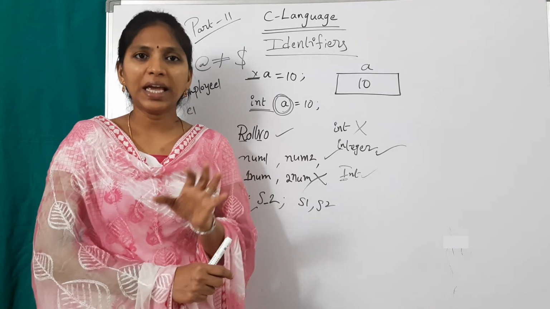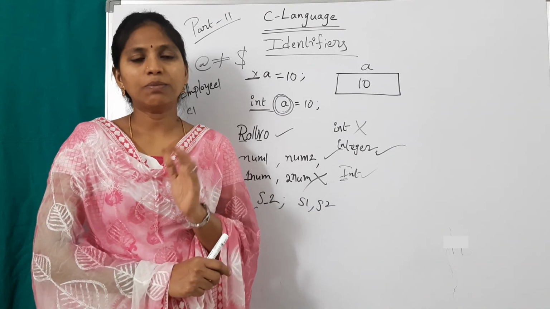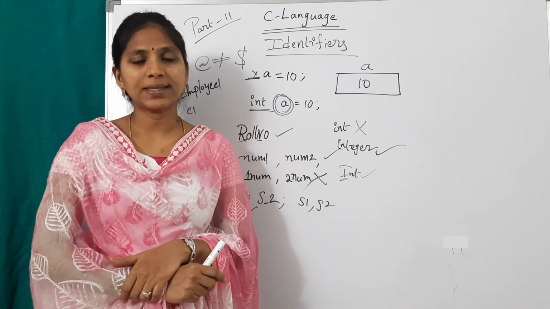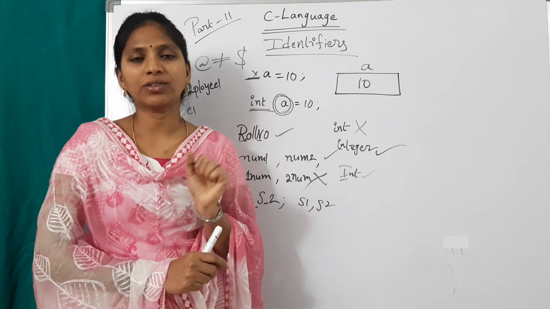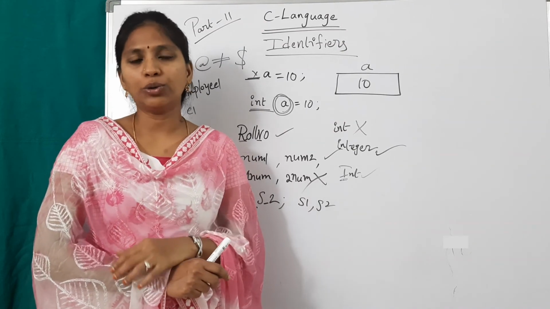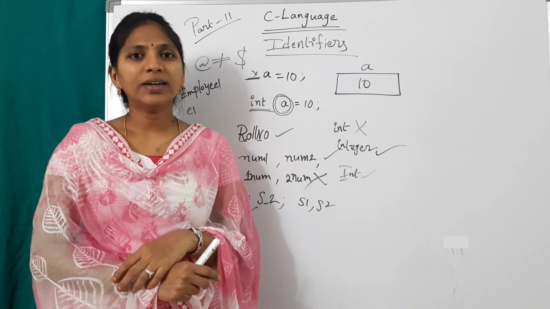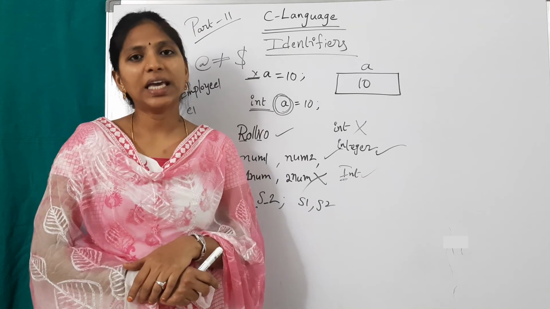It may be of any length, but use small names and don't use spaces. Don't use special characters or symbols. Underscore is allowed. And a variable or identifier name should not match any keyword.